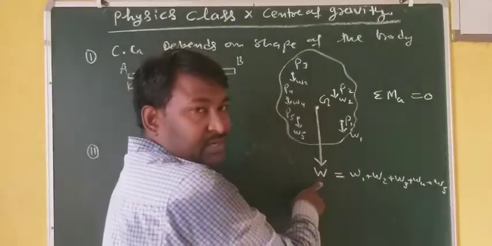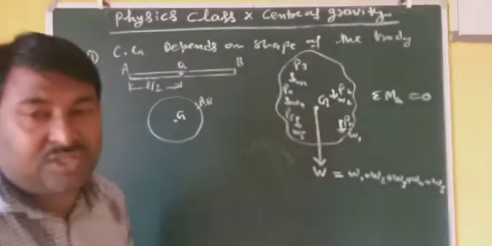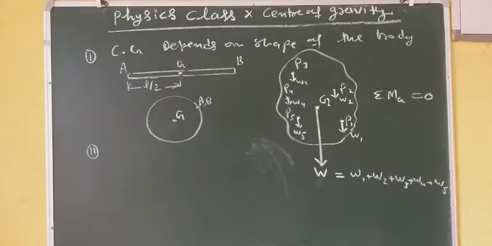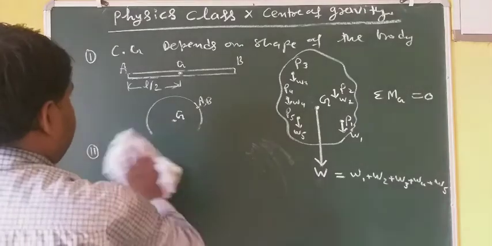So this is your third point. Now, center of gravity of some regular objects.